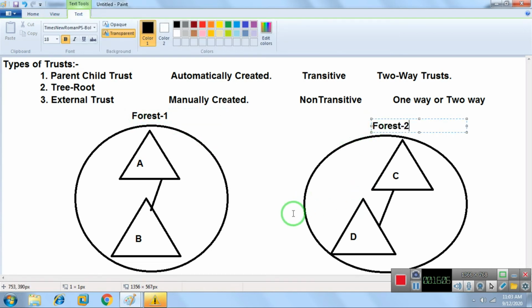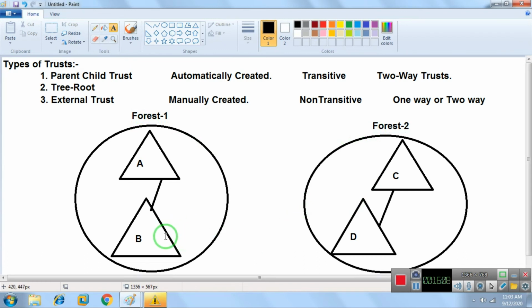Now I want to create trust between B and D, without creating a forest trust. I want that domain B in forest 1 is able to access only domain D in forest 2. That's it.